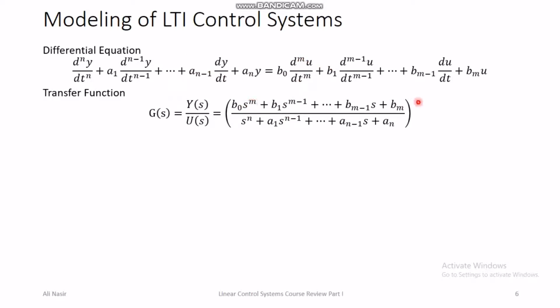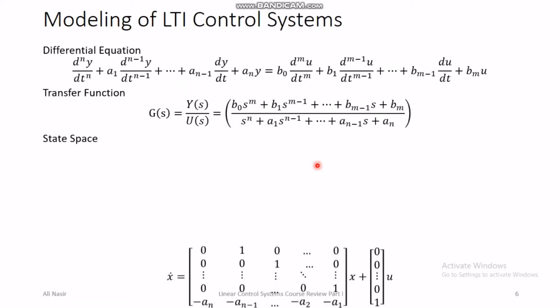And this is all possible because we assume zero initial conditions. Zero initial conditions means that at time t equals 0, the output, the input, and all the higher derivatives of the output and the input are all 0. So the system starts at complete rest and from the origin or 0 position in the beginning. Under that assumption, you can convert the differential equation into this type of transfer function.